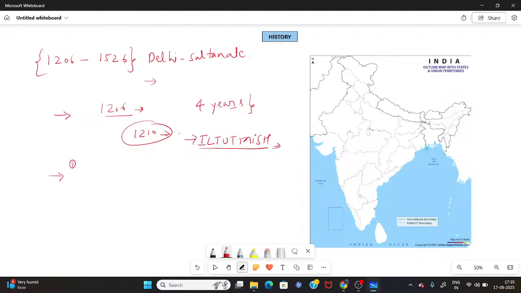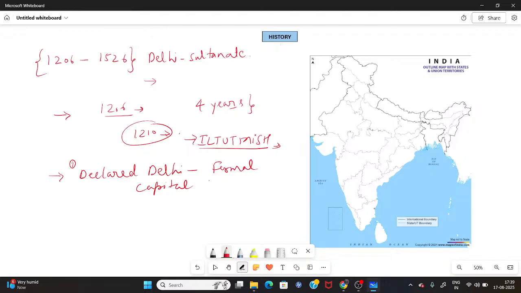First thing he did, he declared Delhi as the formal capital of the Sultanate. And what was the reason behind it?